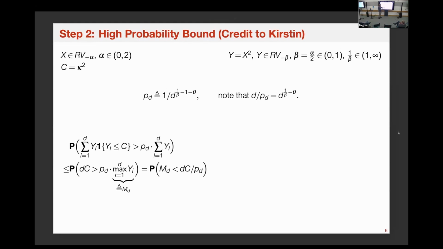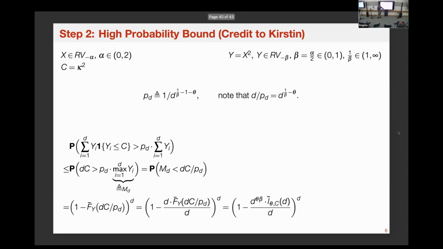Then here's just some algebra. Okay, so this says that for d of these elements, none of them is larger than this quantity. So very quickly you get this explicit form. This factor is just a tail PDF. Here's some manipulation, but the gist is that y is regularly varying. Once you have this form, it's very easy to evaluate all the following terms.